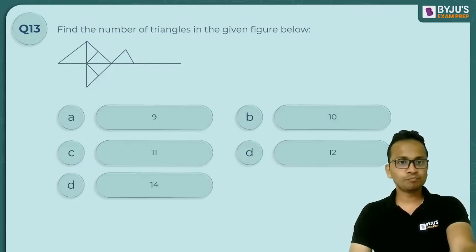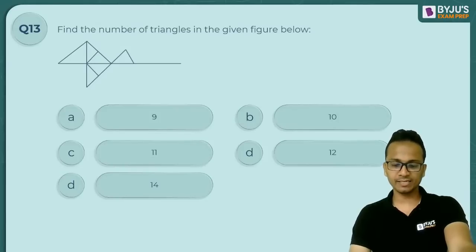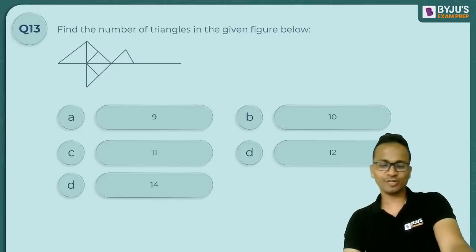All right. So 10, 12, 9, 15 तो ऑप्शन में ही नहीं है. All right. So most of you are saying 10 and lots of you are saying 9 as well.